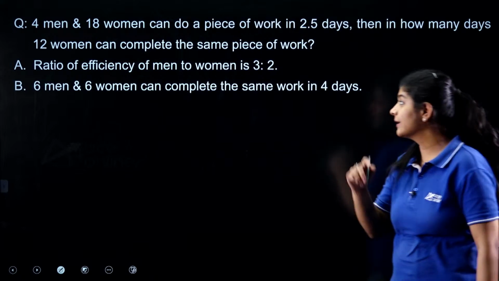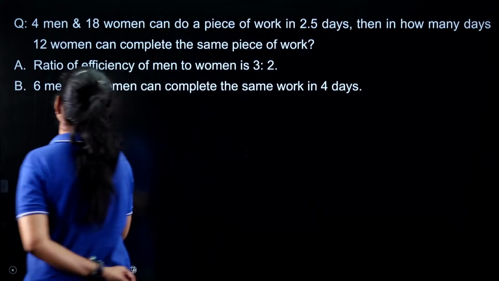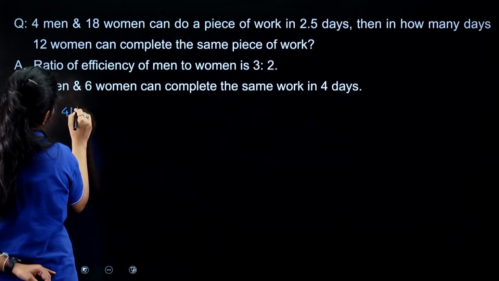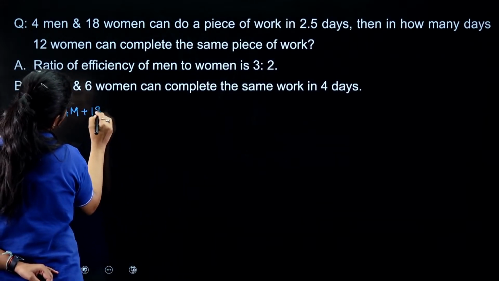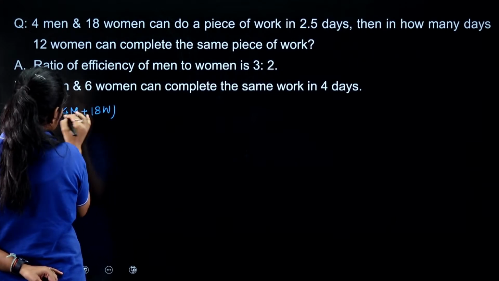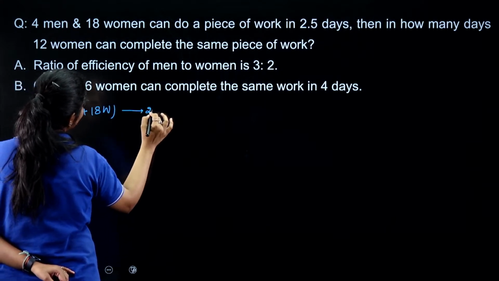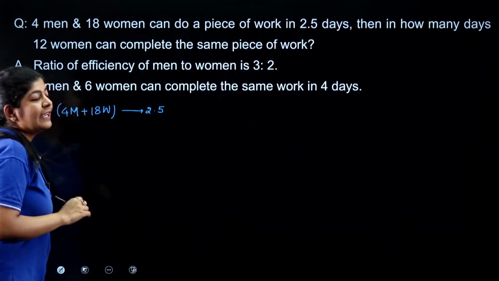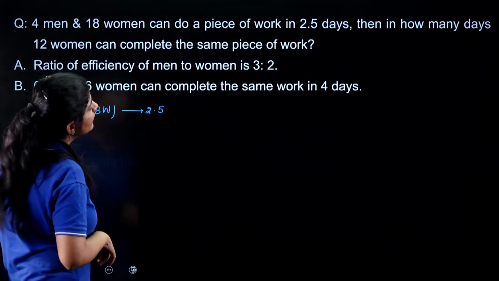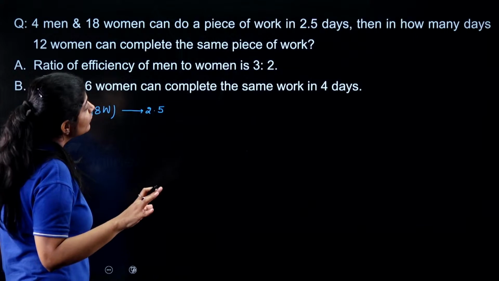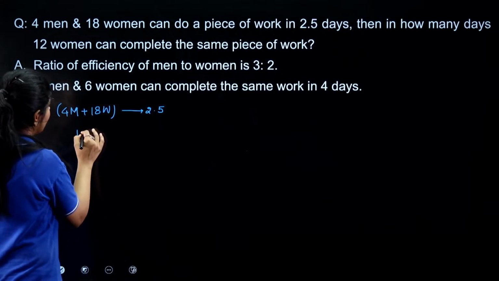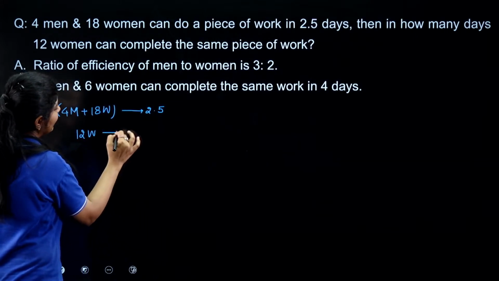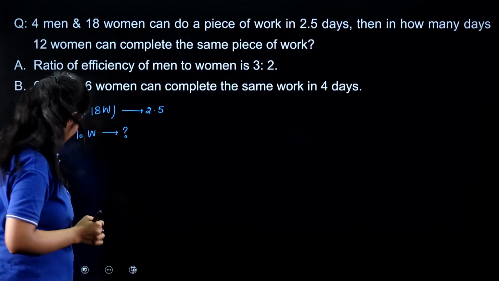So here the question is saying that 4 men and 18 women can do some work in 2.5 days, and the efficiency is not given. The question is asking in how many days 12 women will complete the same work. This is the question, right? Okay.